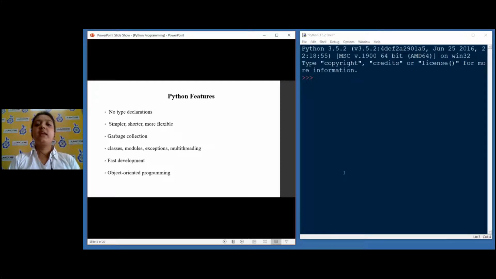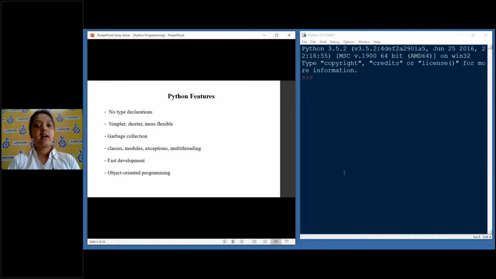Then we have garbage collection. Garbage collection means in a C or C++ program, if you close the window sometimes after doing a program, there's a possibility that your variables are still residing in the memory, which takes a lot of memory space. However, in Python, there's a feature called garbage collection. That is, when you are done with your program, the memory automatically deletes all the variables and objects which were created in the RAM, that is random access memory, for temporary purposes, and it cleans the memory.